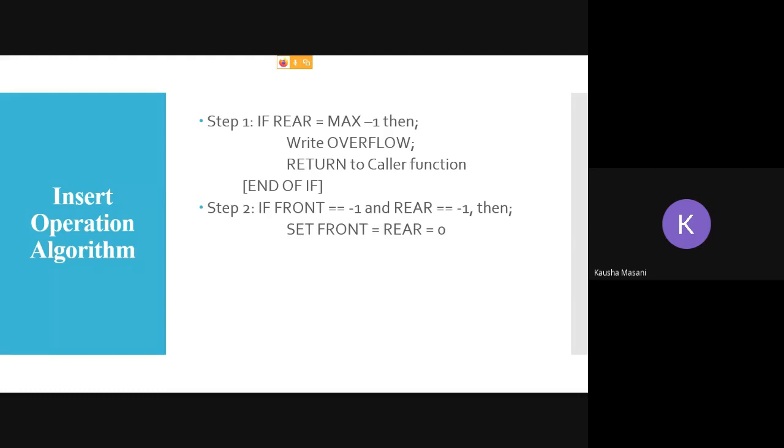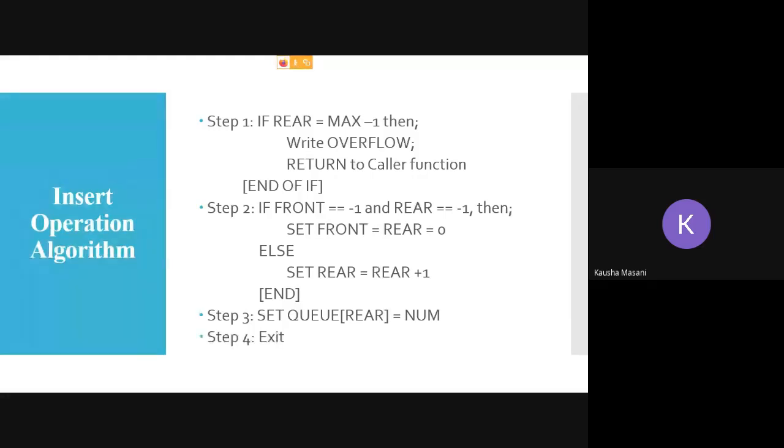But if there is an element already present in the array, then you just have to increment your rear. You don't have to touch your front. So rear is equal to rear plus 1. Now, whichever index value your rear is pointing at after incrementing, at that index value you are going to add your element. Num is the new element which is to be added. And after that you are going to exit from the function.